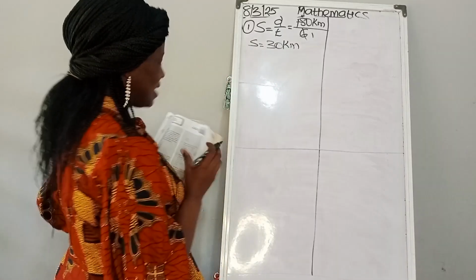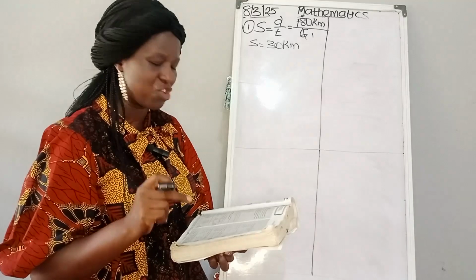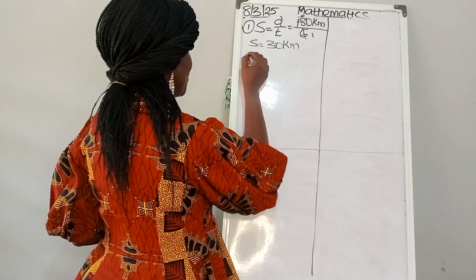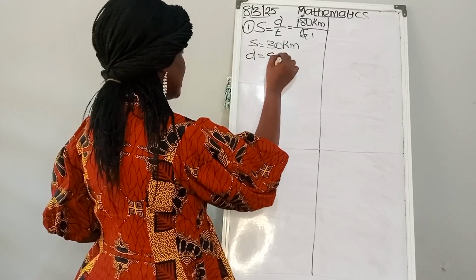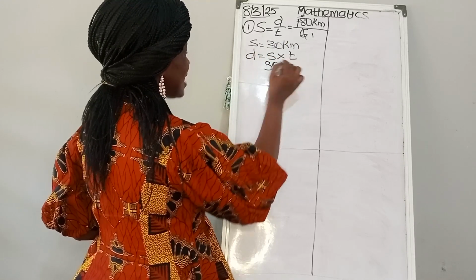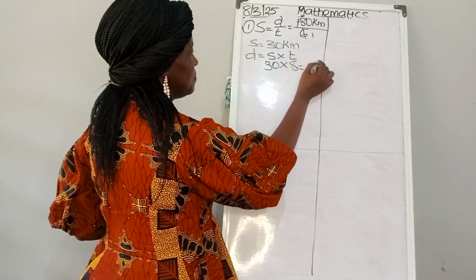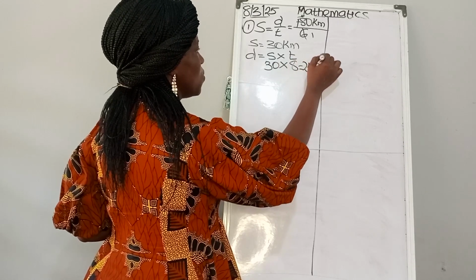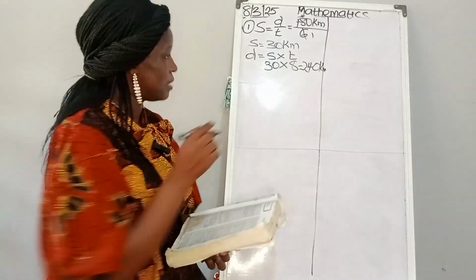The second part of the question says, how far will he travel in 8 hours at the same rate? So here we are looking for distance. Distance means how far he can go. Now what is distance? That is speed times time. The speed we've gotten here is 30, and the time this time around is 8. 8 multiplied by 0 gives 0. 8 multiplied by 3 gives us 24. So we will be able to go 240 kilometers. So let's go to number 2 without wasting time.